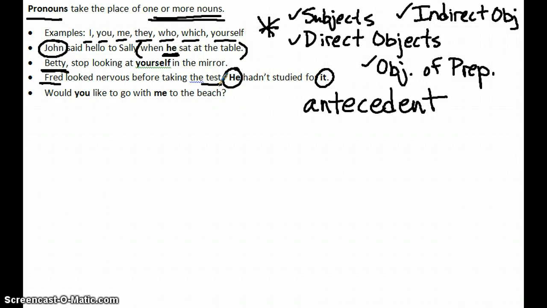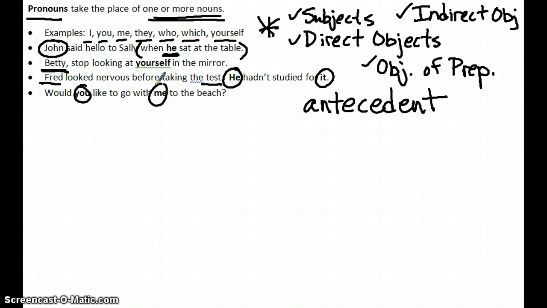There are oftentimes examples when pronouns will not have antecedents at all around them because they're understood in the conversation or context of the writing. So if you were having a conversation with your friend and you said, "Hey, would you like to go with me to the beach?" "You" and "me" are both pronouns replacing people.